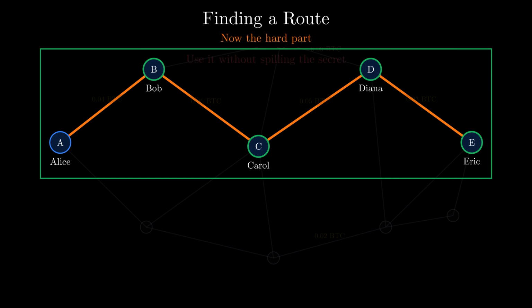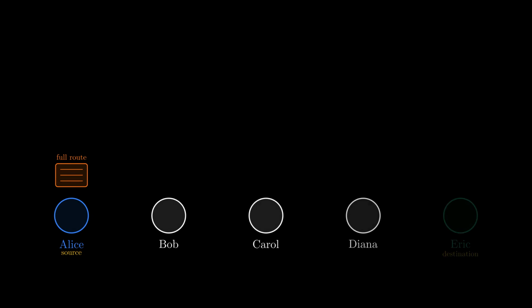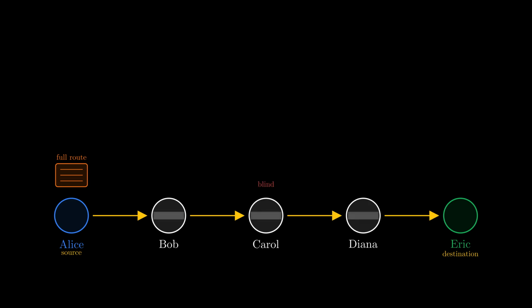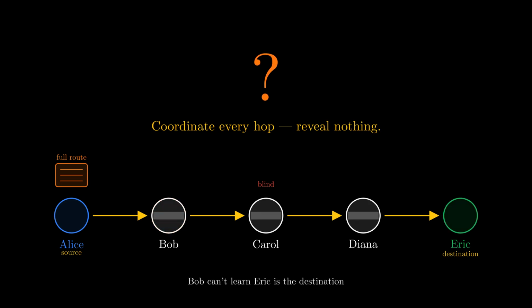Now the hard part, using it without spilling the secret. Here's the tension. Alice must coordinate a payment across 4 hops, telling each node exactly where to send next, while keeping every one of them blind to the full route. Bob can learn Eric is the destination. Carol can learn Alice is the source. The sender must orchestrate the whole journey, while every participant sees only one step.